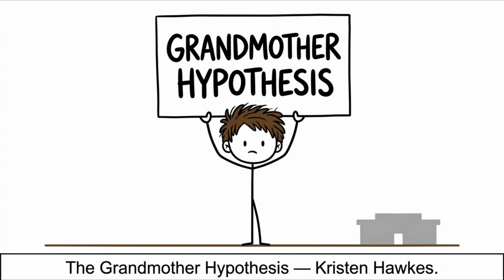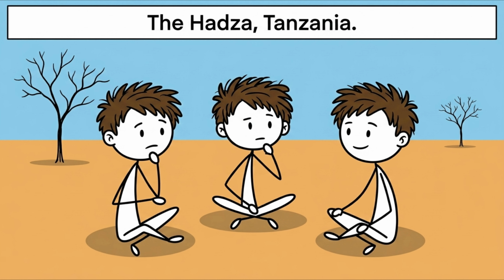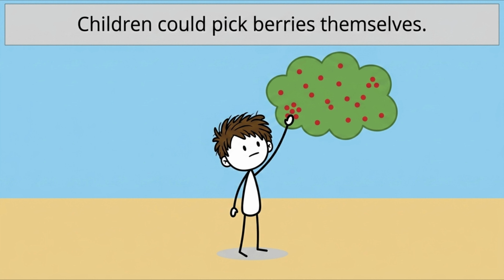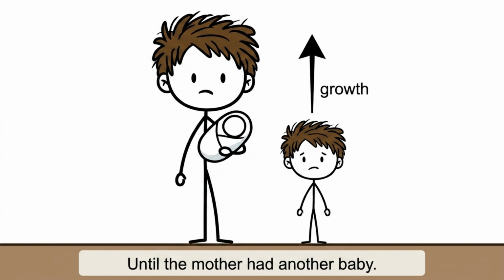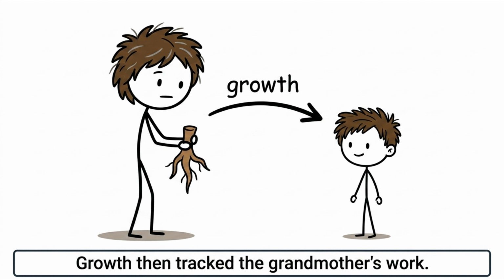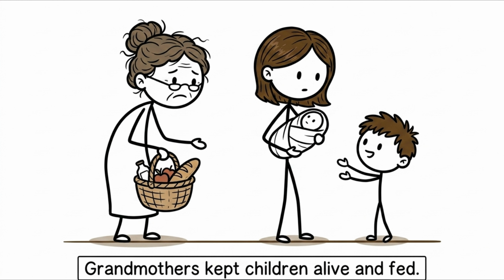It's called the grandmother hypothesis, and it comes from the work of anthropologist Kristen Hawkes at the University of Utah. Hawkes was studying the Hadza, a group of hunter-gatherers in Tanzania, and noticed that while young children could pick berries themselves, it was the older women in the community pulling up the difficult root vegetables. She found a correlation between how well children grew and their mother's foraging work until the mother had another baby. Then the children's growth correlated with their grandmother's work. Grandmothers were literally keeping children alive and well fed while mothers were occupied with newborns.